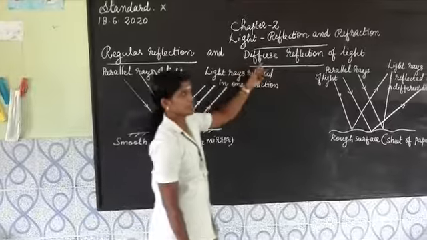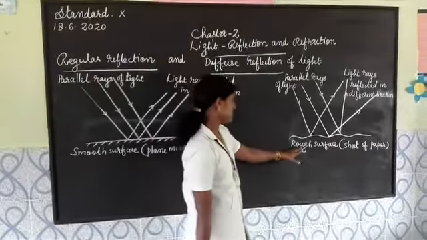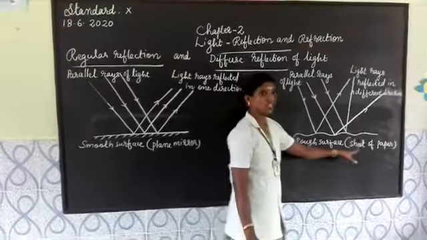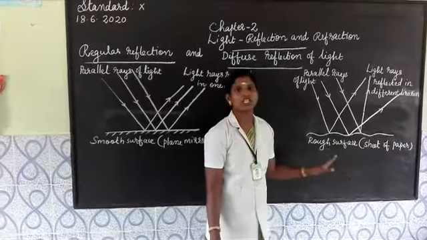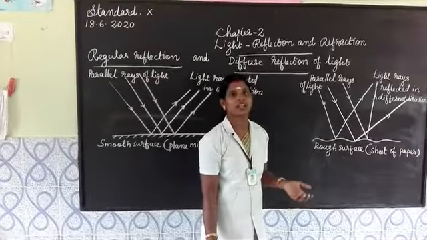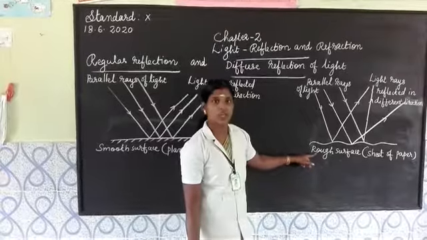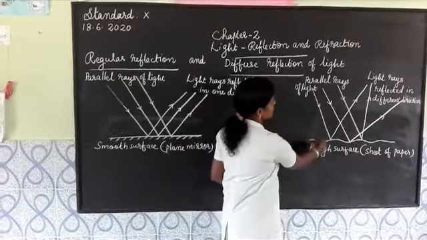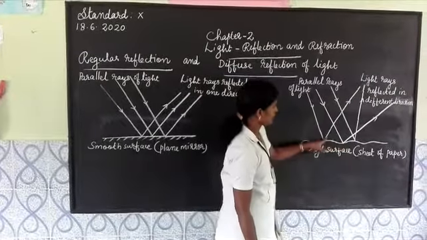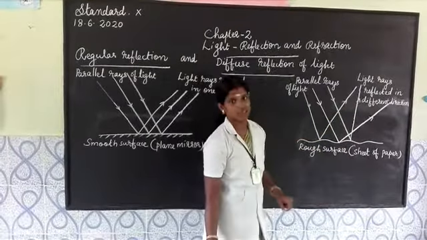Then what about diffuse reflection or irregular reflection of light? Here, the light rays are falling on a rough surface such as a sheet of paper. You may think a sheet of paper is a smooth one, but with our naked eye we can't see its roughness. A sheet of paper is also a rough surface. Then a set of parallel rays falls on a rough surface. Here we can see from the diagram these light rays are reflected in different directions.